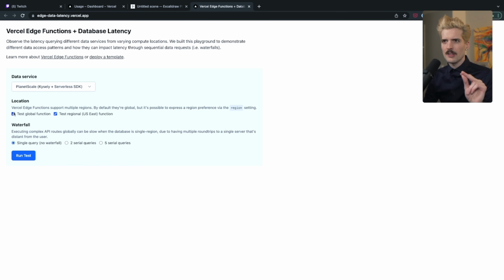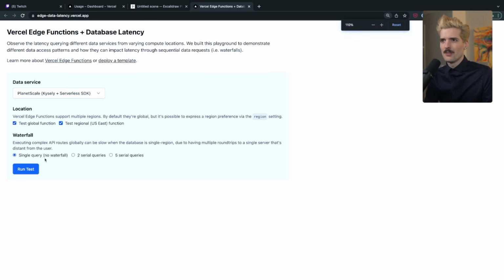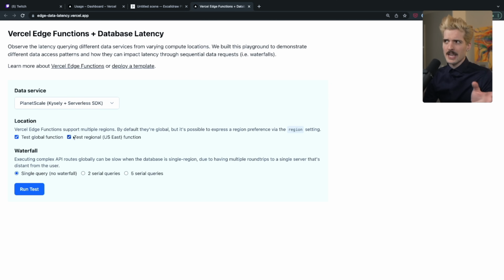And we can test the latency from a global function versus in a US East regional function. So the region's the same as the database. It's not making a database connection because it's using the HTTP proxy or HTTP endpoint. We'll talk about that more in a bit, but I want to show off what the implications are here. So if we run with a single query, this is going to run one query from the edge function to the database and then get a response and time it.